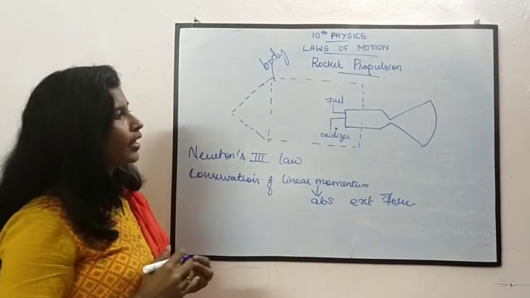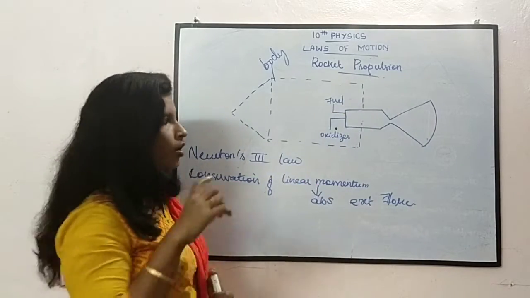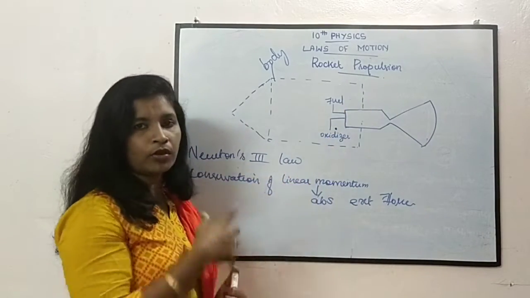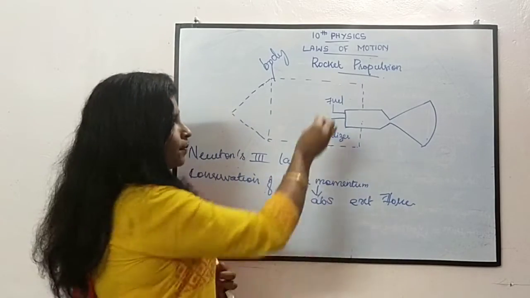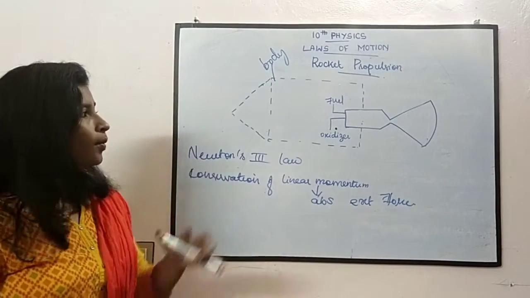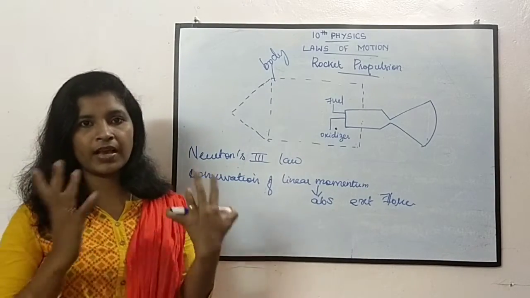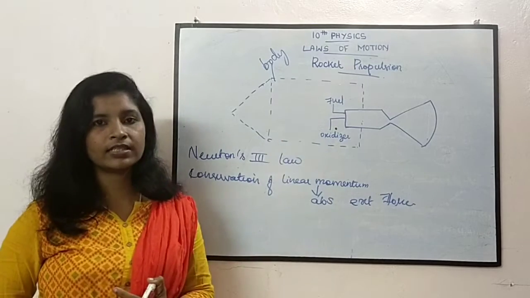Okay. So in the body of the rocket there will be a chamber like this. The rocket there, it is not in your book, I have just drawn. There will be a chamber like this. In that chamber, fuel and oxidizer are given. Why are they giving oxidizer? Because it is going to vacuum, space, nothing will be there. Oxygen will not be there. So we are providing oxidizer here.